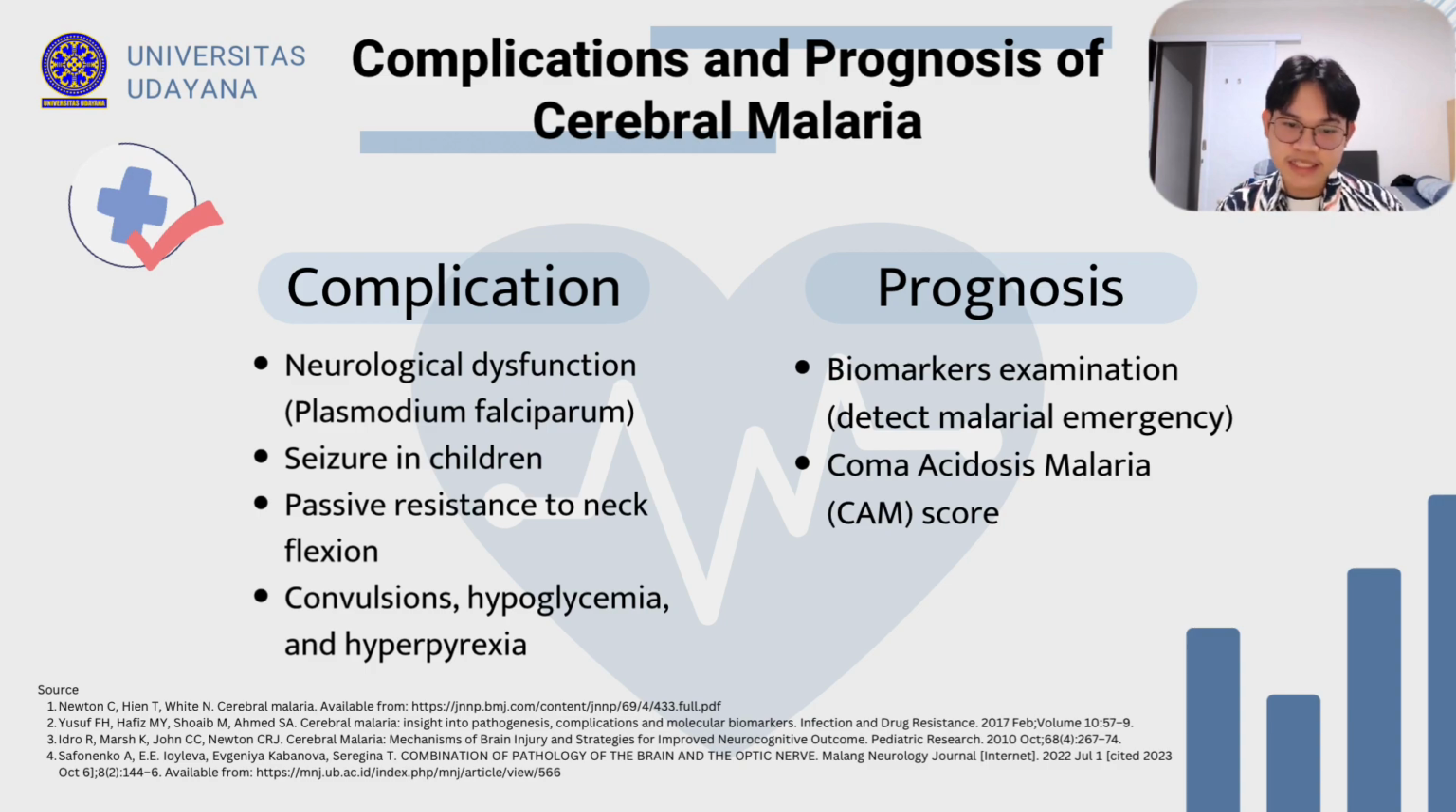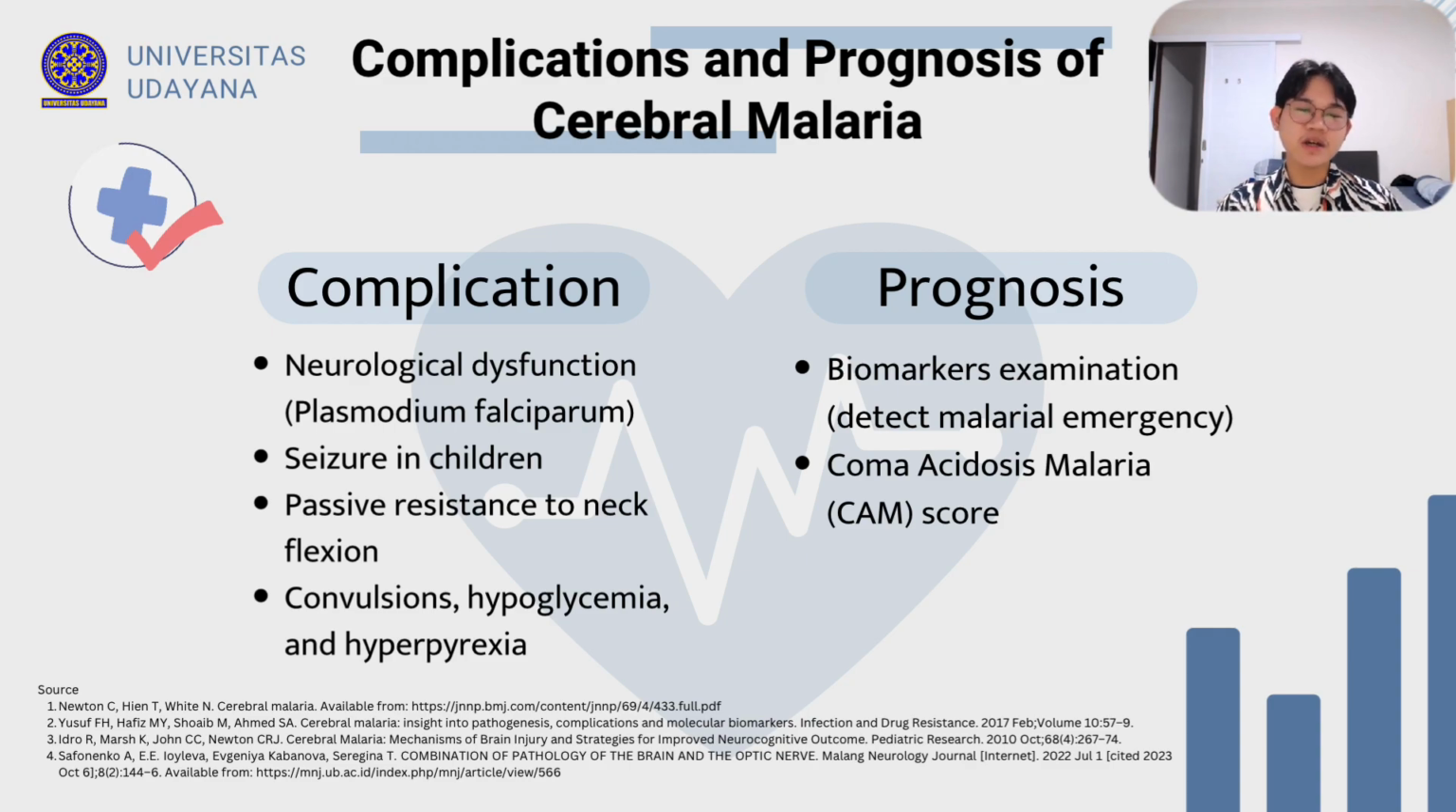Cerebral malaria itself is a severe form of malaria. There are further complications that could be manifested by this condition. One of the most common complications caused by cerebral malaria is neurological dysfunction. It is a part of multisystem dysfunction. Plasmodium falciparum, one of the 4 species of human malaria parasites, is the primary cause of all deaths and neurological complications. A clinical manifestation of neurologic dysfunction that could also be seen in children is seizure.